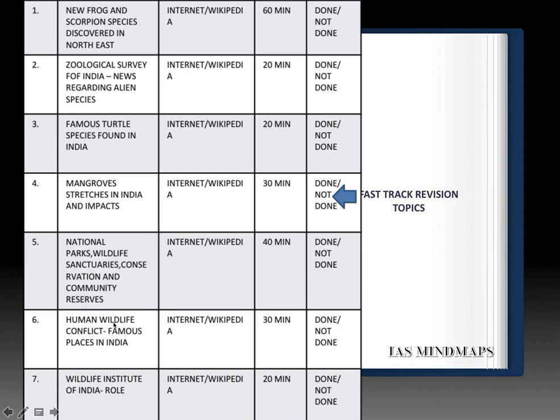Next, human-wildlife conflict, famous places in India in the last couple of years which were in news regarding this conflict. And please prepare what steps have been taken by the government of India to reduce the human-wildlife conflict. So this is the most sought after topic for this year prelims. And lastly, Wildlife Institute of India, Dehradun, and its role. This is the sources, internet and Wikipedia. This is the timelines. This is the evaluation column.